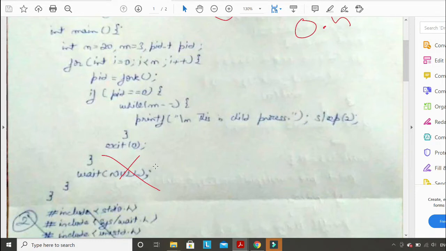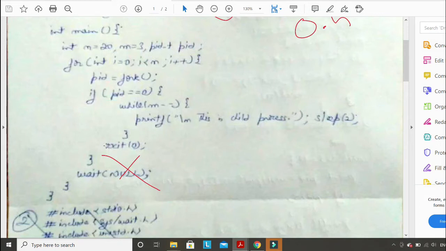What I was expecting is that the n children are already created and then the parent is waiting for the termination of each child. But according to your code, you are forced to create only one child at a time, because if you have created one child and your parent process is waiting here, only when that process terminates will it go and create a new process. So that is the problem. I was not expecting this.